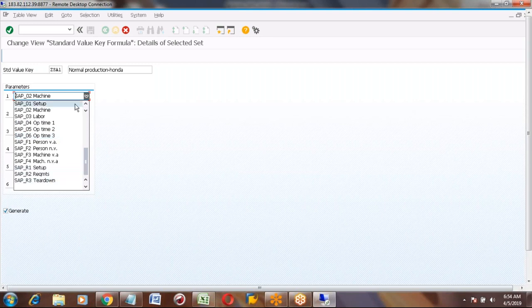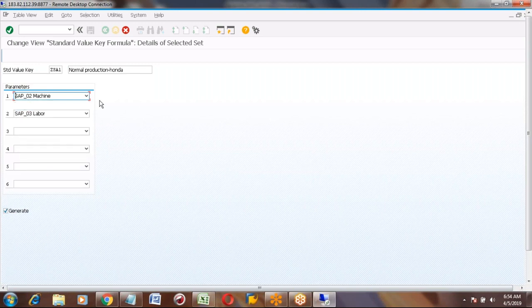Okay. So in this scenario, we are using only work center, machine and labor. We don't need any other, like 3, 4, 5, 6 or whatever. This is the requirement. This is the standard that you work on a work center. For example, how to create this standard value key? If you want to use setup, machine and labor, we already have the standard key SAP one that you can use.